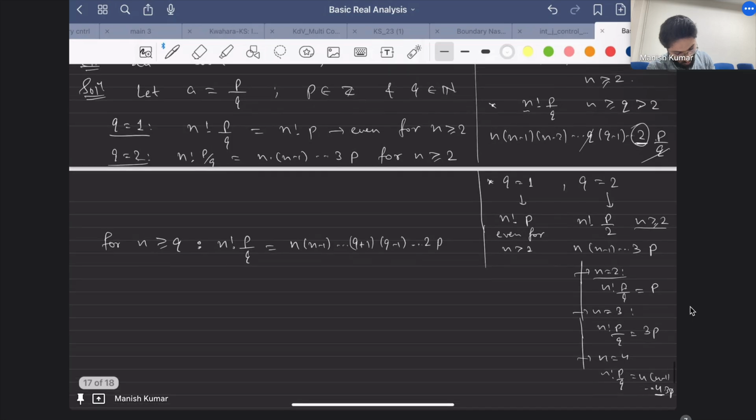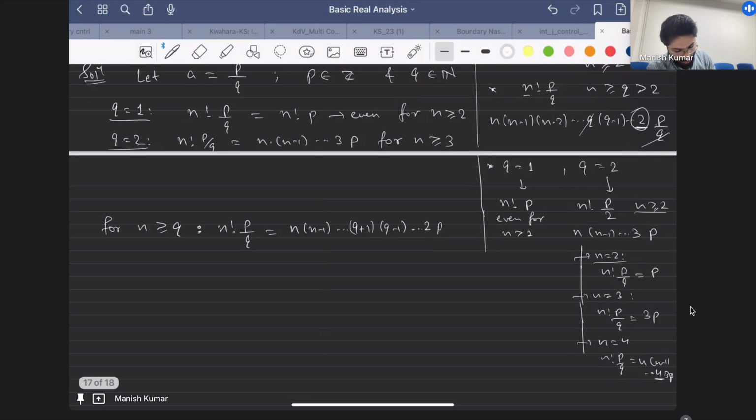So let's write 3. We have this formulation. Now this is not even, so n factorial p by q is even if n is greater than or equal to 4, because then 4 will be there. So this is what I get.